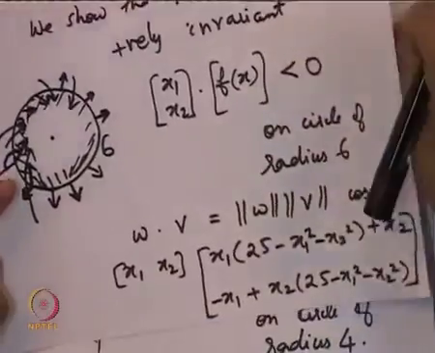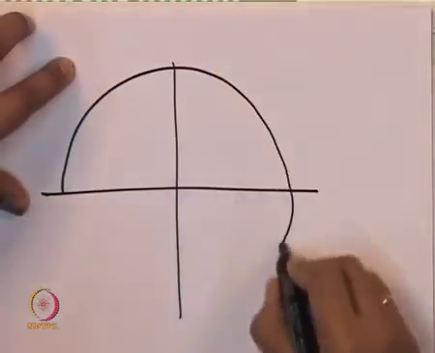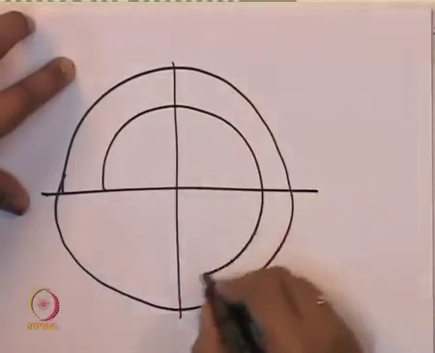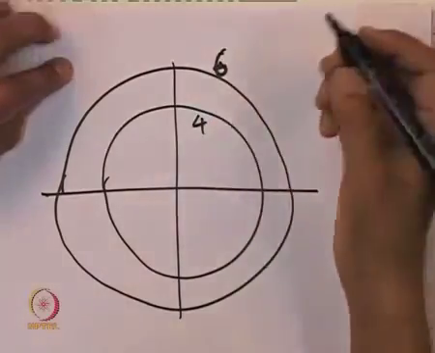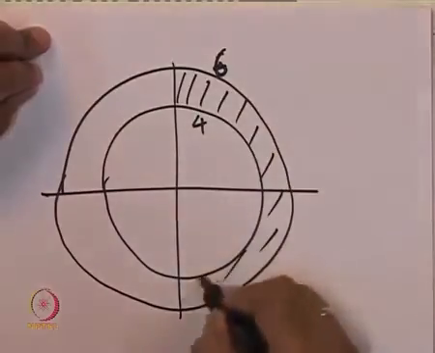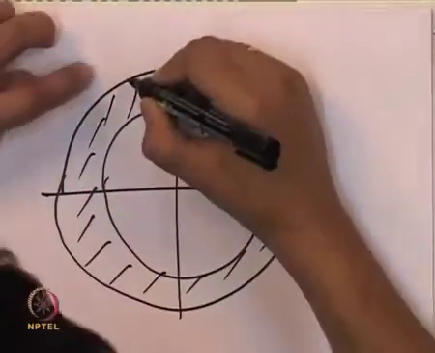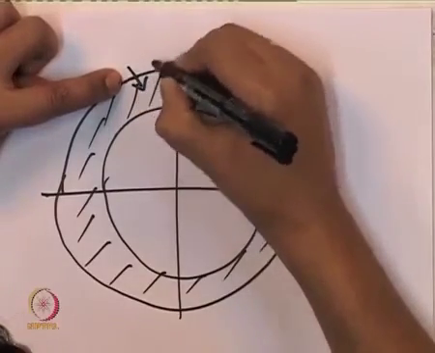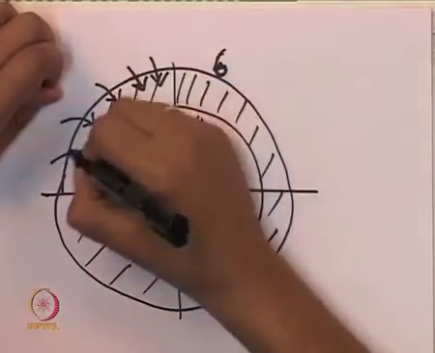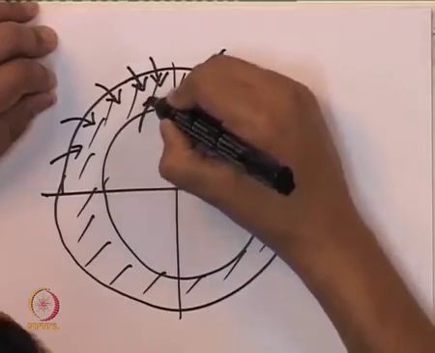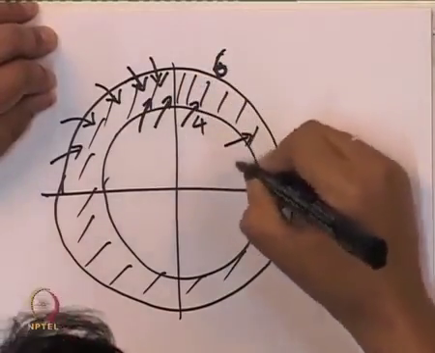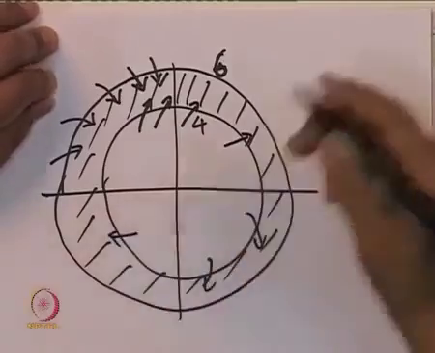How have we shown that this set is positively invariant? We have said that this set M has a boundary consisting of two circles. So this is one boundary, the circle of radius 4, the other boundary is the circle of radius 6, and the region is like this. This is the region M. All along the outer circle, the trajectories are coming inwards into the region. This is what we checked because the angle was obtuse there. All along the inner boundary, also, the trajectories are coming inwards.